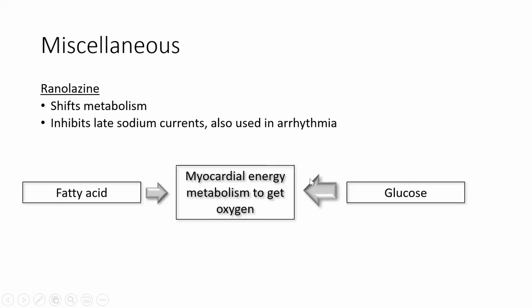So yeah, as you all said, glucose metabolism is the preferred one to generate more oxygen. And that's why what this ranolazine drug is doing is shifting the metabolism pathway from fatty acid to glucose, so that more glucose is metabolized compared to fatty acid and more oxygen is generated. This is the concept of shifting metabolism by ranolazine.